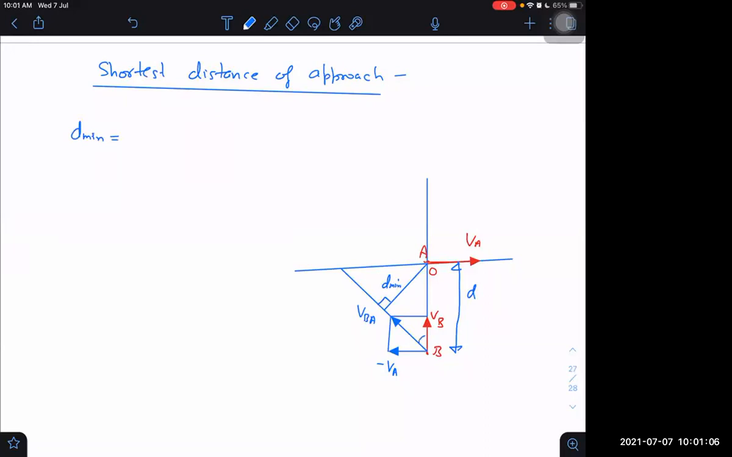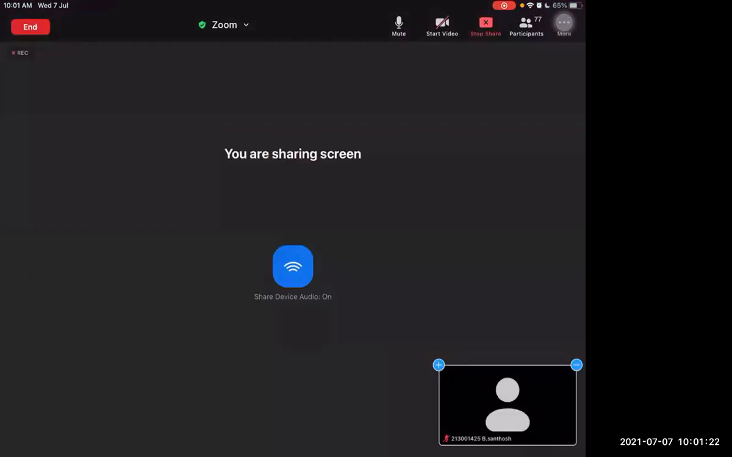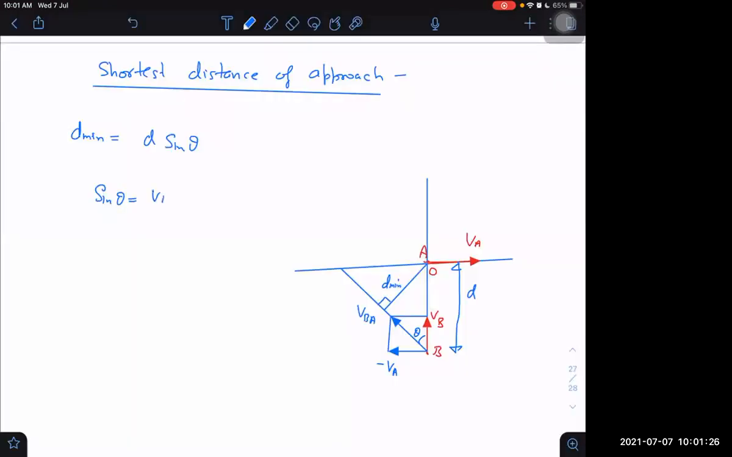To get it, we can just write it as D sine theta. What is sine theta? Sine theta is nothing but VA divided by the square root of VA square plus VB square. Right or not?